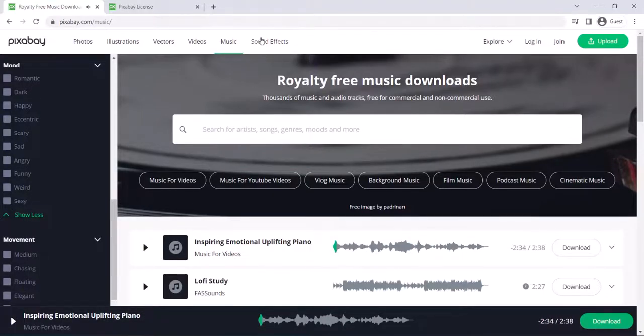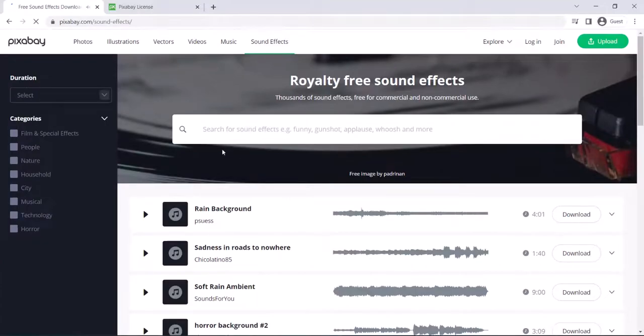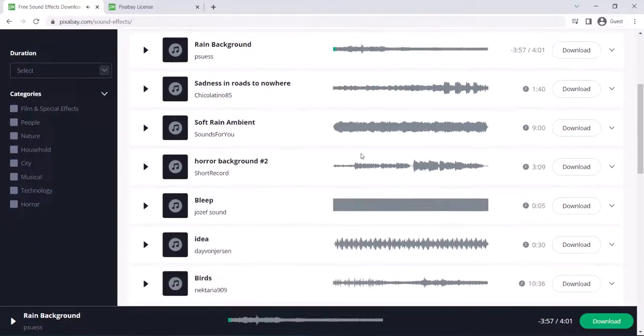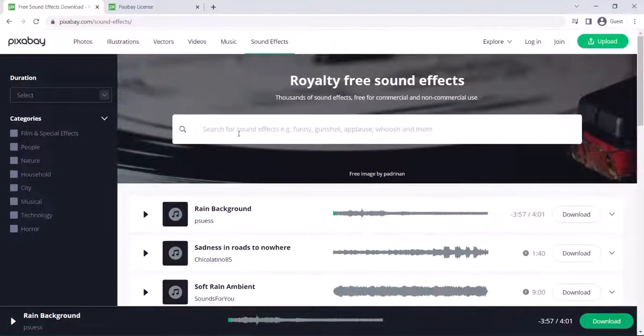The next one is the sound effects. The rain background sound, you can download it from here. Sadness, if you want to hear, this is the rain background sound which you can download. You can download anything. You can search for sound effects, for example funny, gunshot, applause, whoosh, and more.